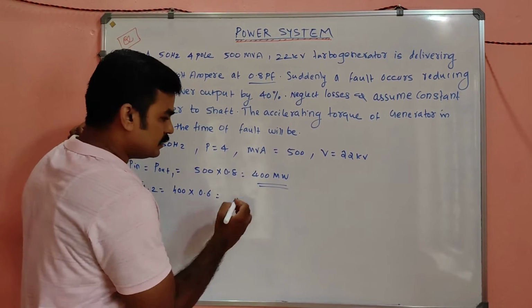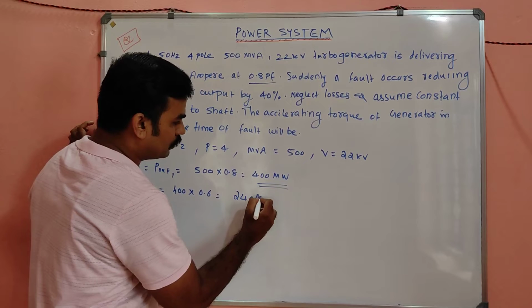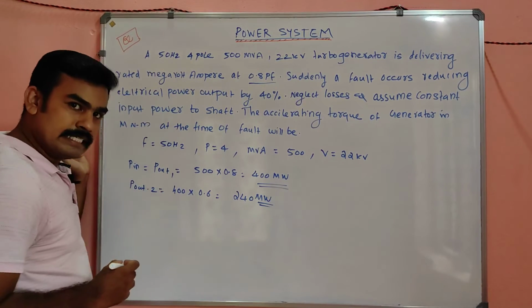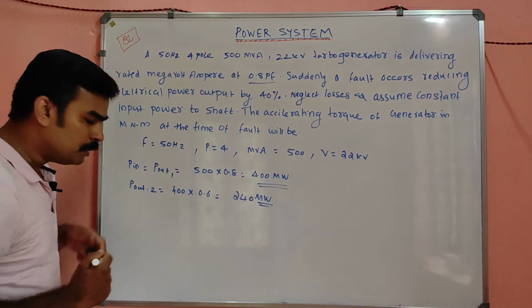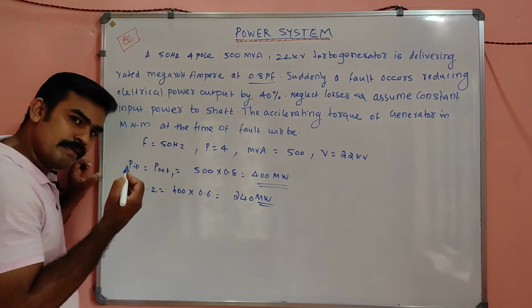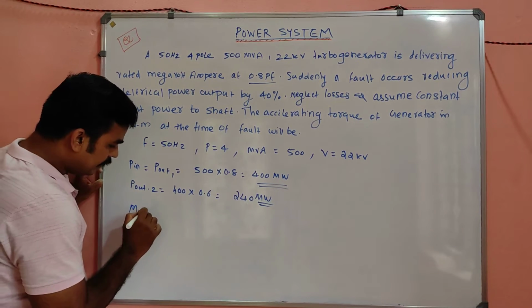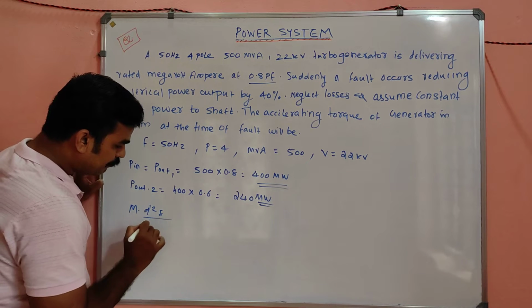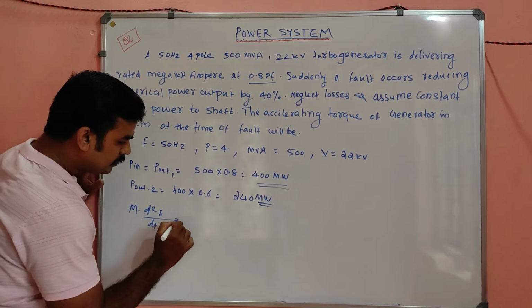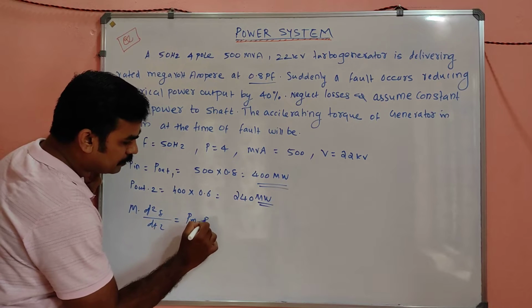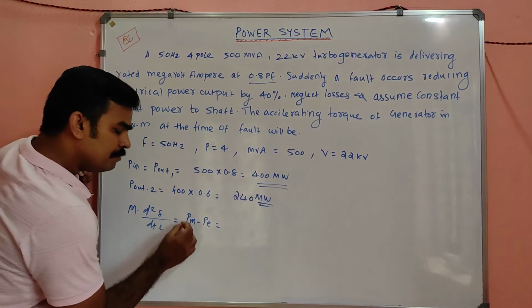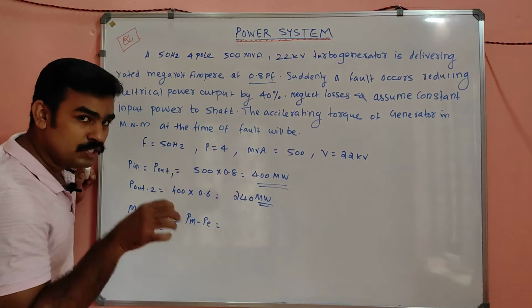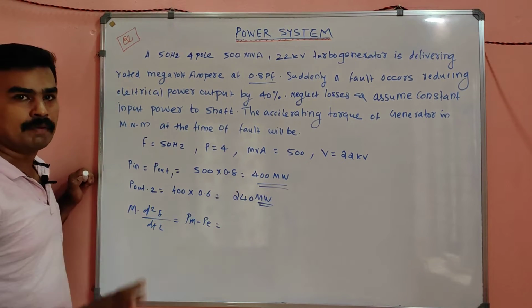400 into 0.6 is nothing but, my dear, 240 megawatt. Is it clear? So according to the swing equation, we can write that. What was our swing equation? Very, very important relation: M into d square delta by dt square is equal to Pm minus P. Is it clear, my dear? So Pm is nothing but the shaft power or the initial power. P is nothing but the electrical power.